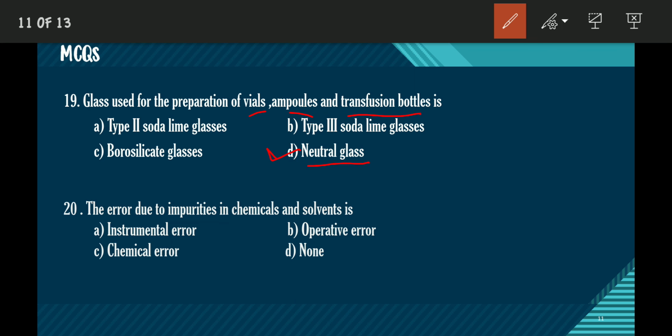The next question. The error due to impurities in chemicals and solvent is called. The error due to impurities. This is a very important chapter. This is about errors during the preparation, packing, and distributing of drugs. It's very important to monitor the possible errors, and to minimize these errors, precautionary measures have to be taken. So the error due to impurities in chemicals and solvent is called chemical error.